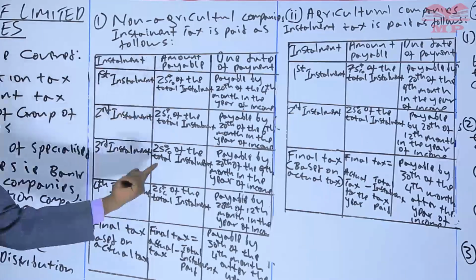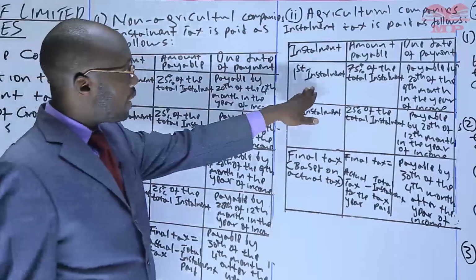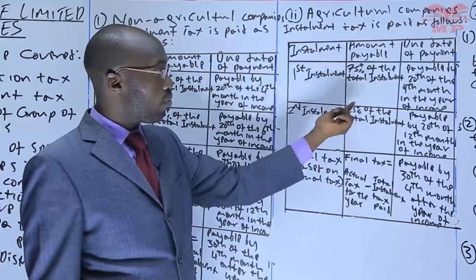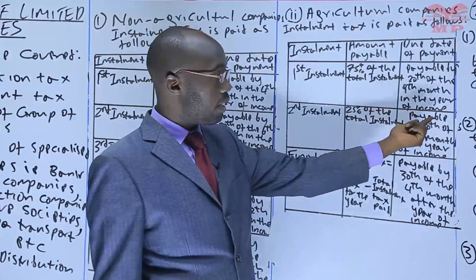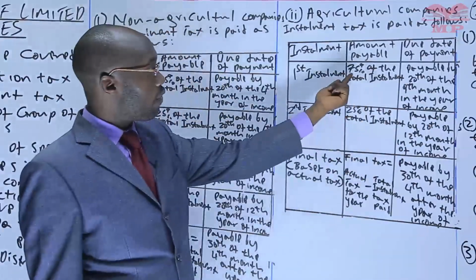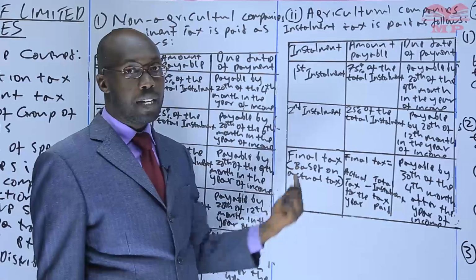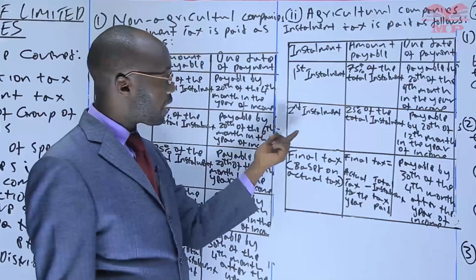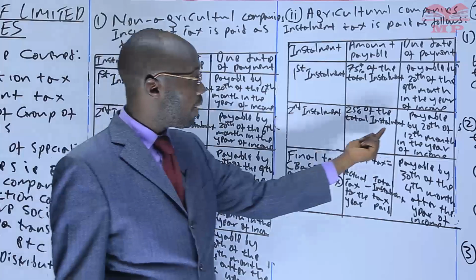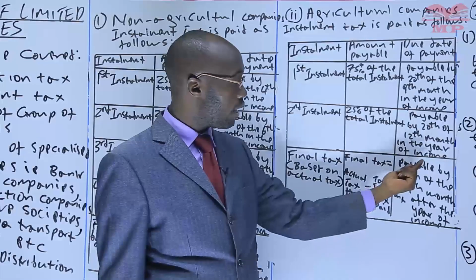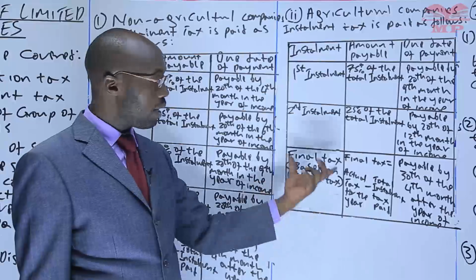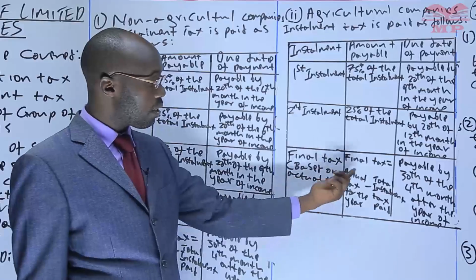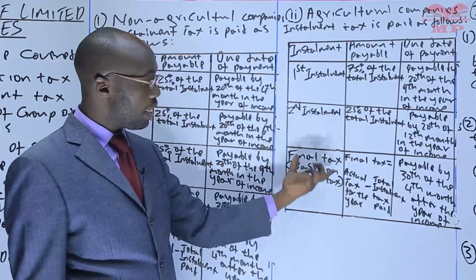So we add the three so that the first installment becomes 75% of total installment you had estimated, and you pay by 20th of the 9th month in the year of income. Now, once you pay the 75%, that means that there is 25% remaining. So that 25% becomes the second installment, and you pay by 20th of the 12th month in the year of income. Now, after that, just like we said here, when you get to the end of the year, you determine the actual tax that you're supposed to pay, and now you pay the final tax.